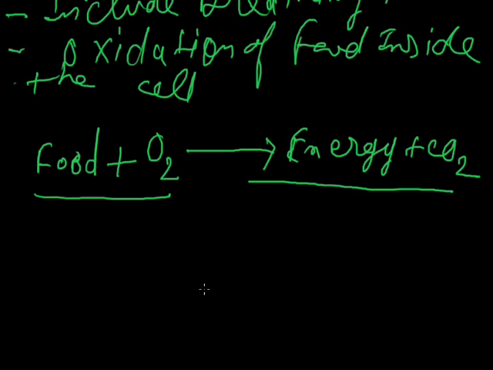If I deal with different organisms, different kinds of plants and animals, there will be a difference in the process of gas exchange. Every plant and every animal shows a different kind of respiration, and they have a different kind of body structure to get oxygen and to release carbon dioxide. But the actual main process is common in all organisms: first oxygen comes in, then it moves to the cell, and then oxidation of food happens.